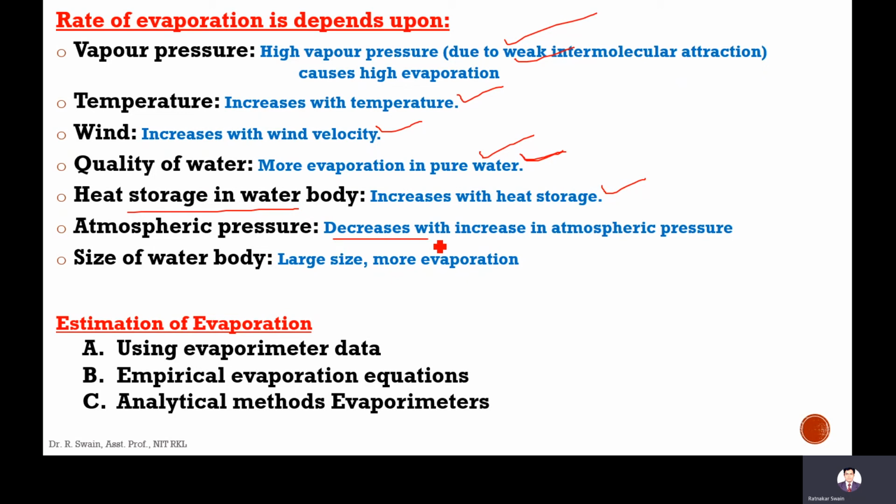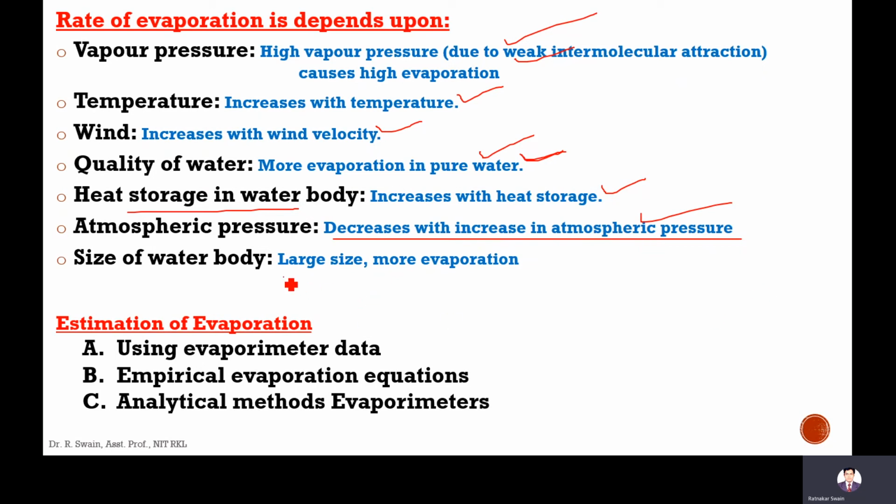Evaporation decreases with an increase in atmospheric pressure. If we increase the atmospheric pressure, then the water molecules will take time to equate their vapor pressure with the atmospheric pressure. It will take time for the vapor pressure to become equal to the atmospheric pressure, because you are increasing the atmospheric pressure. So the evaporation decreases.